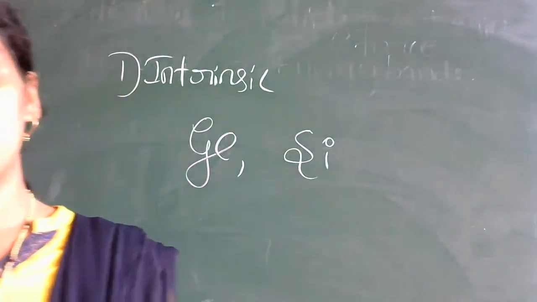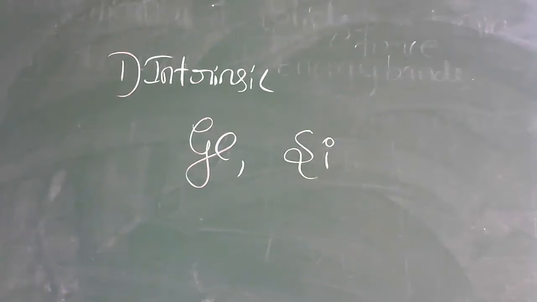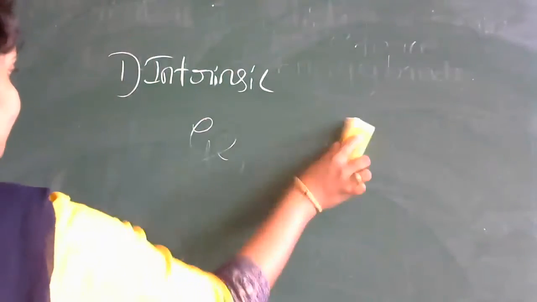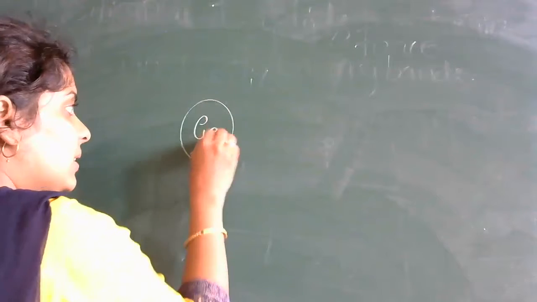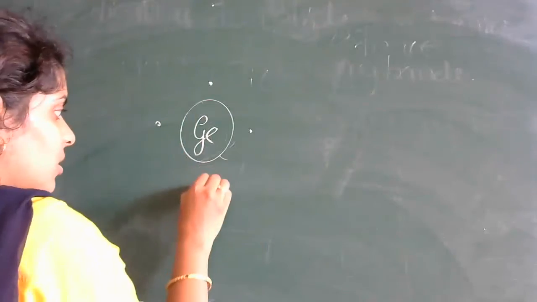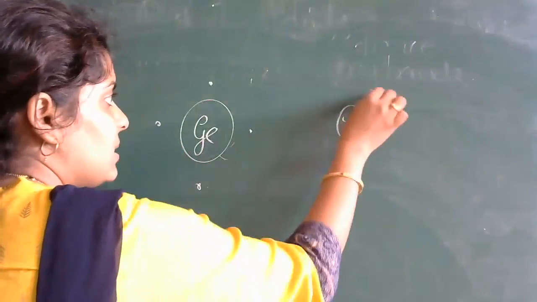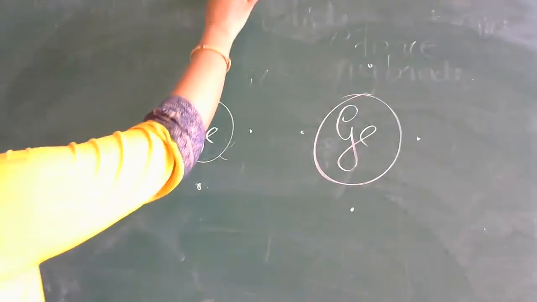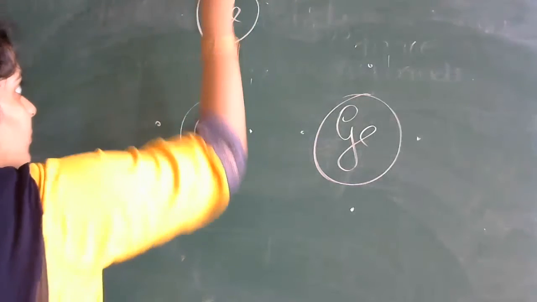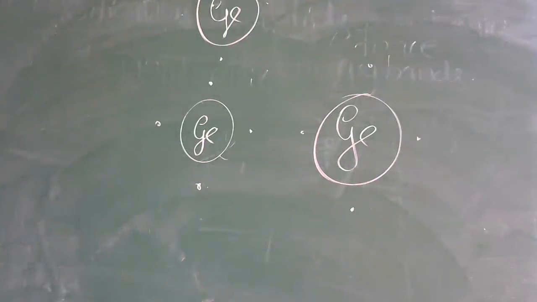So whatever 4 electrons are there, you can show the crystal structure of germanium and silicon in the figure. So how can you write? Suppose this is your germanium, it consists of 4 valence electrons. So here you can take 1 electron, 1 electron, 1 electron, 1 more electron. Suppose one more germanium is there, 1, 2, 3, 4. So you can take one more germanium. Germanium consists of 4 valence electrons.